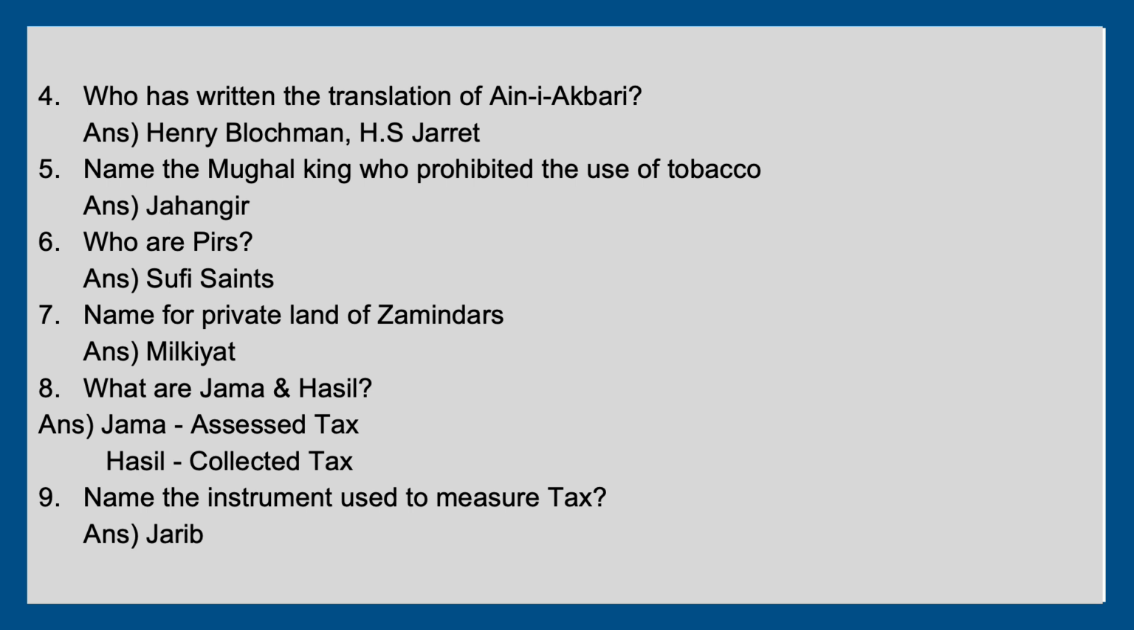Seventh one, the name of private land of Zamindars is known as Milkiyat. And the eighth question is, what are Jama and Hasil? Both are different kinds of tax. Jama is assessed tax and Hasil is collected tax. And there is an instrument used to measure land, and that is called Jarib.